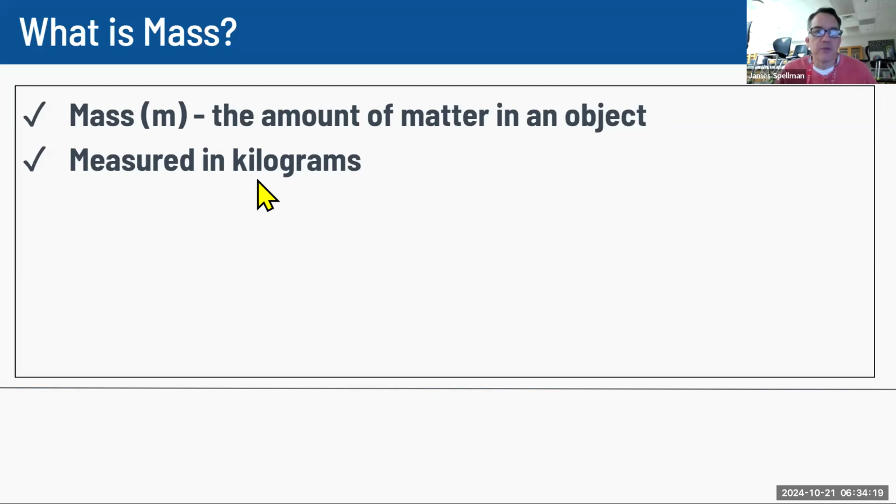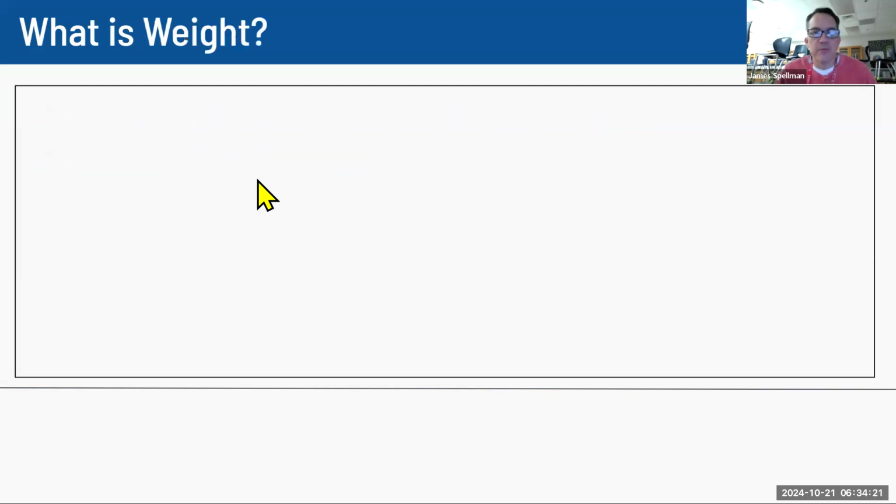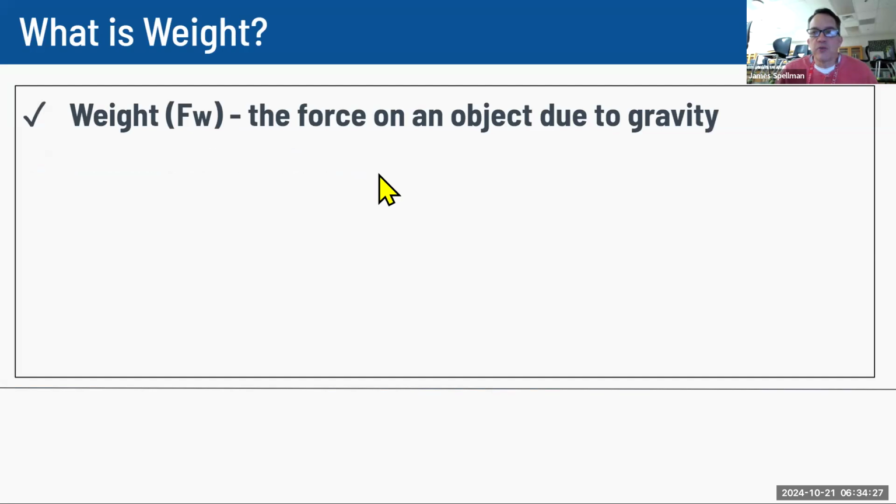So when we're talking about mass, we're talking about how much matter is in things, how many atoms, how much all that adds up to. Specifically, when we're talking about weight, we are talking about how much gravity pushes down on that mass. And so weight, by definition in physics, is a force.